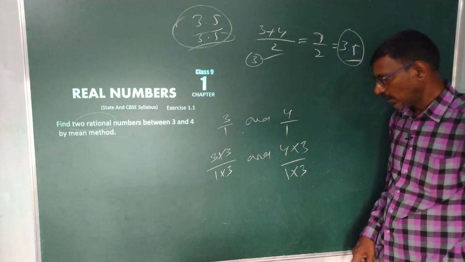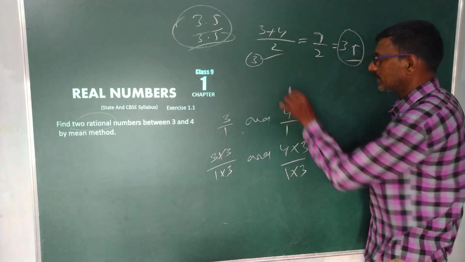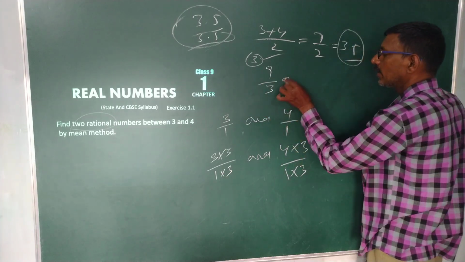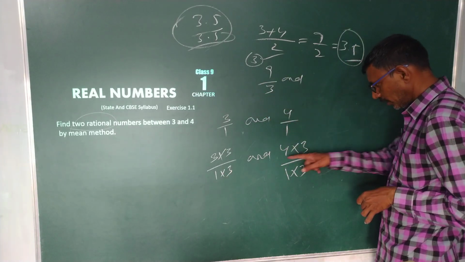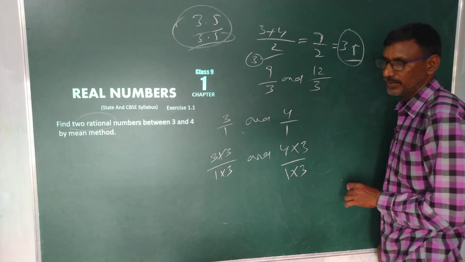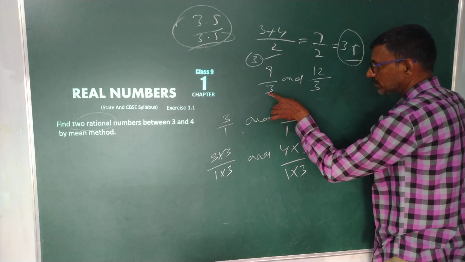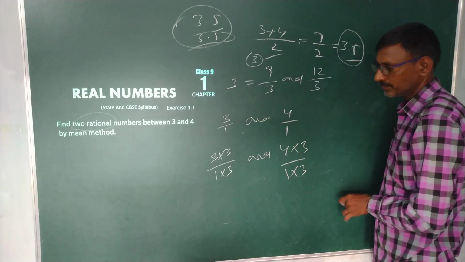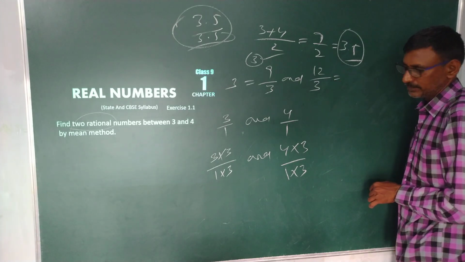Just listen. 3 threes are 9, 3 ones are 3. And 4 threes are 12, 1 three is 3. So 9 by 3 is nothing but 3, and 12 by 3 is nothing but 4.